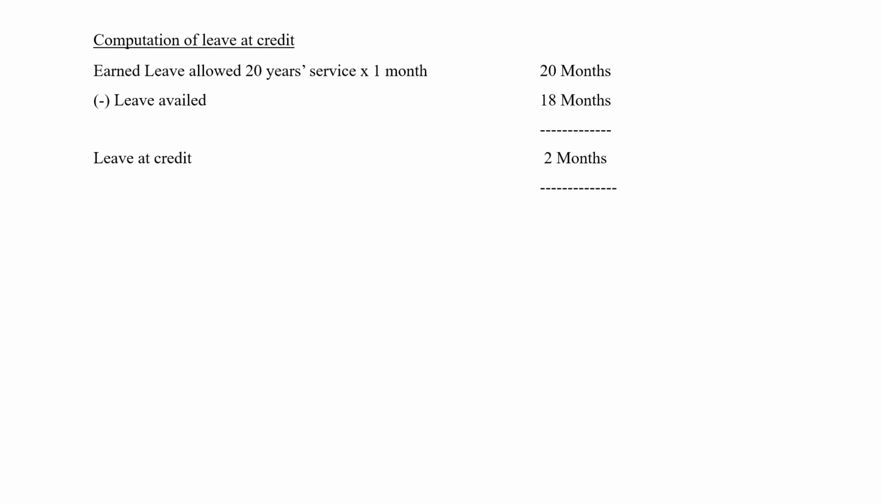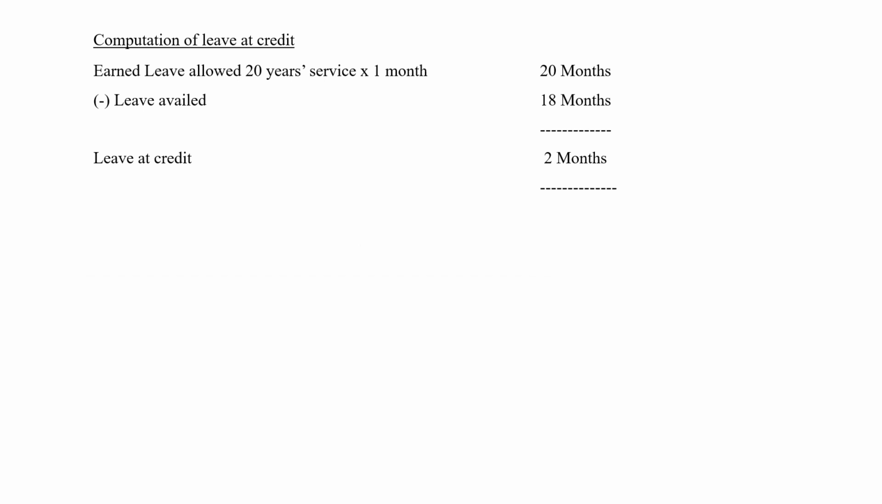Now coming to the calculation of leave at credit. Just like the previous sum, leave at credit is earned leave allowed. He's worked for 20 years into 1 month. According to IT purposes, 1 month only is allowed, even though in the sum we can see that he is allowed 1.5 months leave for a year. But we will calculate only for 1 month because of the IT rule. So 20 years into 1 month, 20 months he has a leave. He has availed leave for 18 months, that is also given to us in the sum. So if you minus that, leave at credit that he has is only 2 months. You can keep that aside.